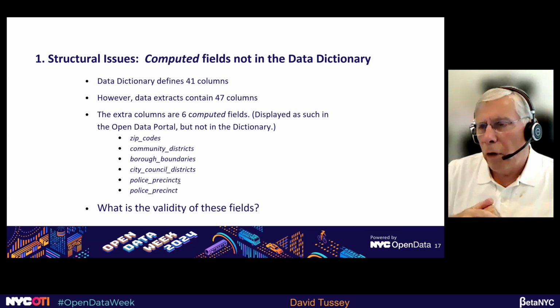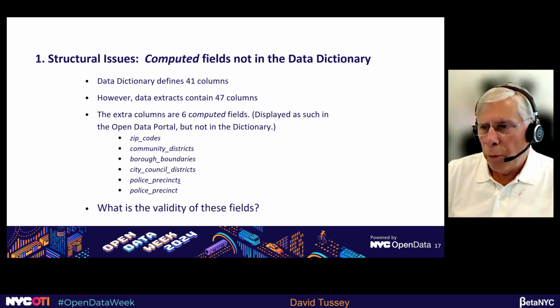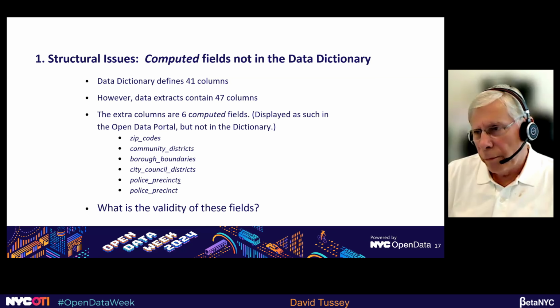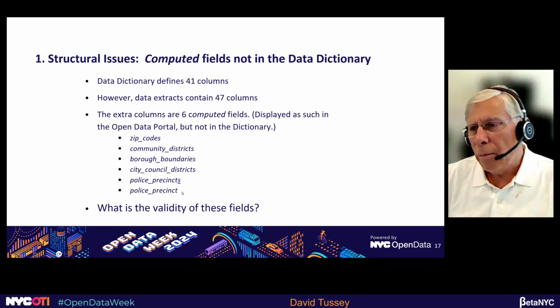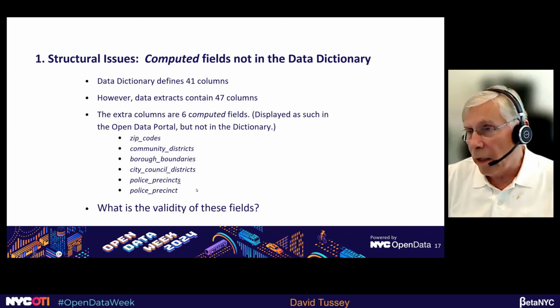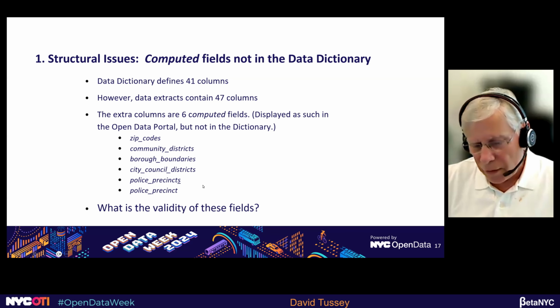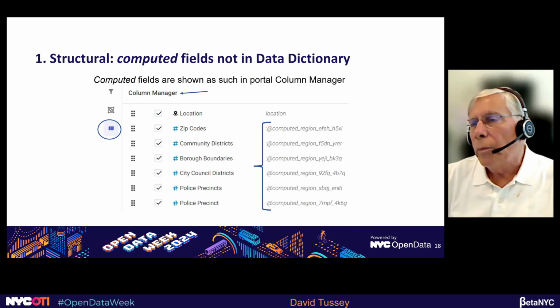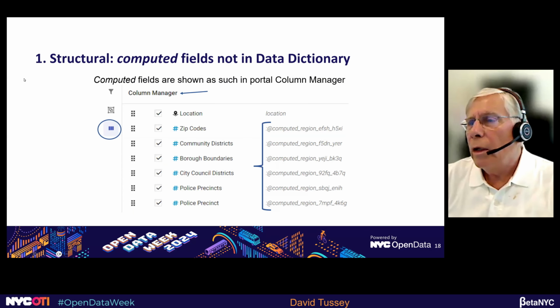And these 6 fields are zip codes, community districts, that relates to community boards, borough boundaries, city council districts, police precincts, and police precinct. And so the question really is, what is the validity of these computed fields? So if you actually go in the portal, there's something called Column Manager.